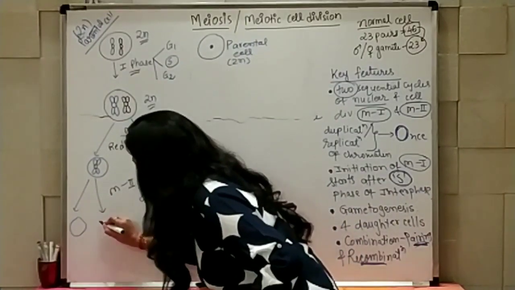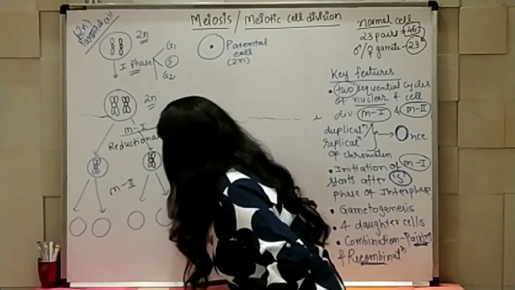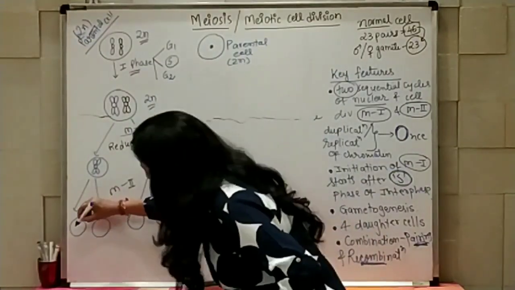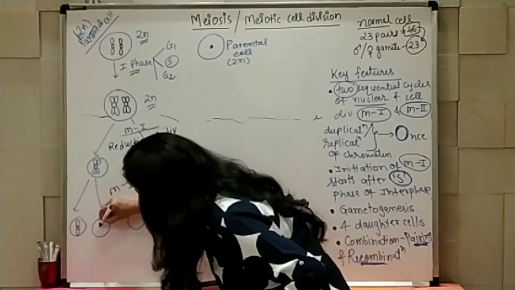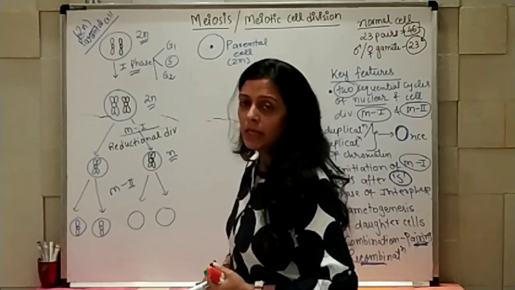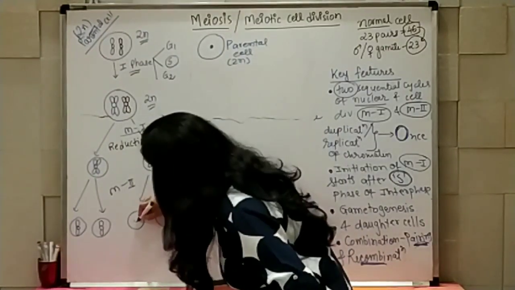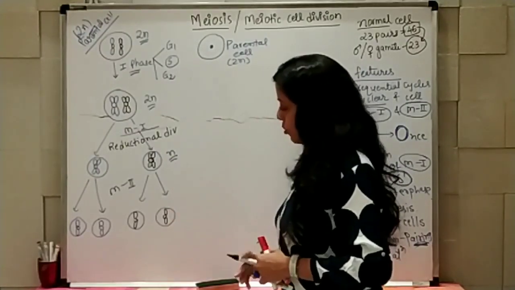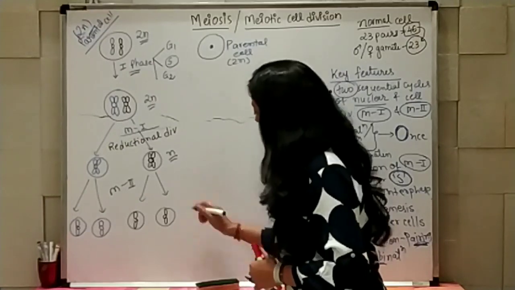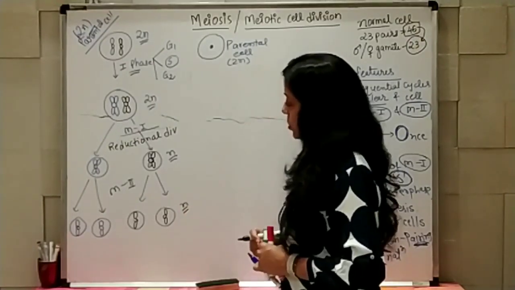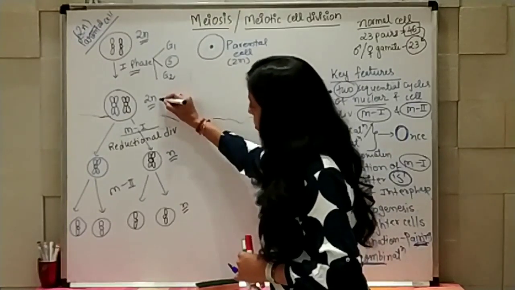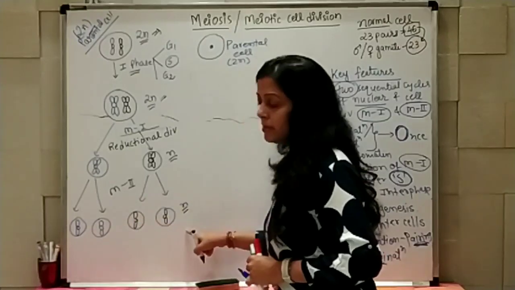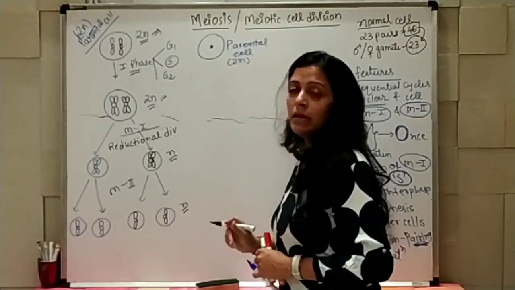So now here 1, 2, 3 and 4 daughter cells are there, and the ploidy will be n. So I can compare that from 2n I got 4 daughter cells having n ploidy.